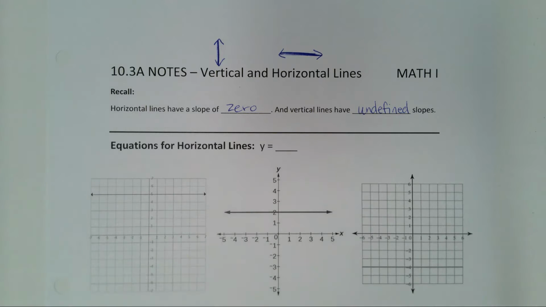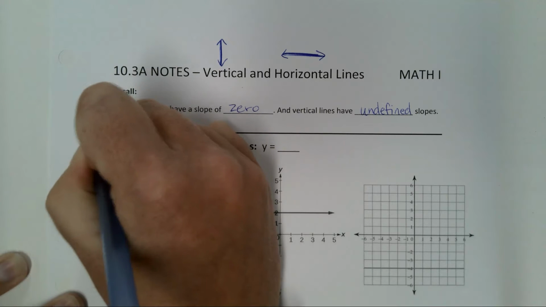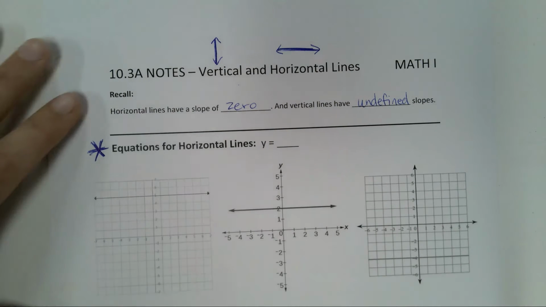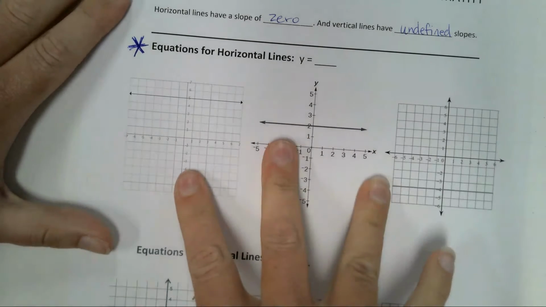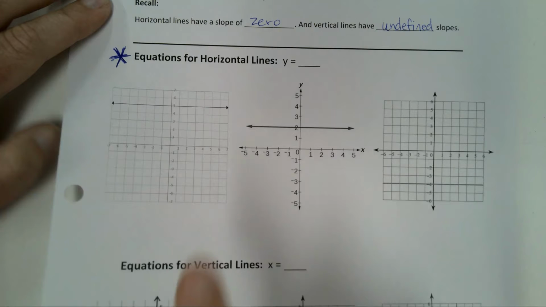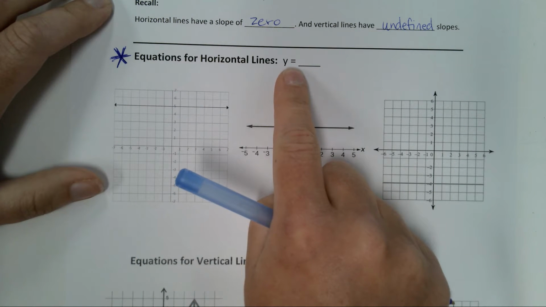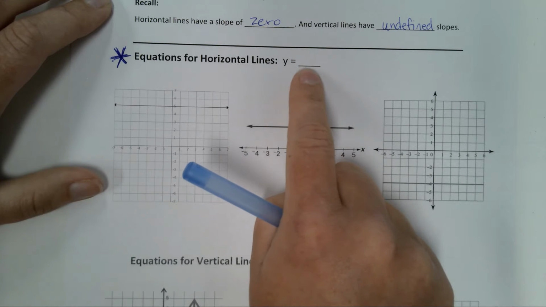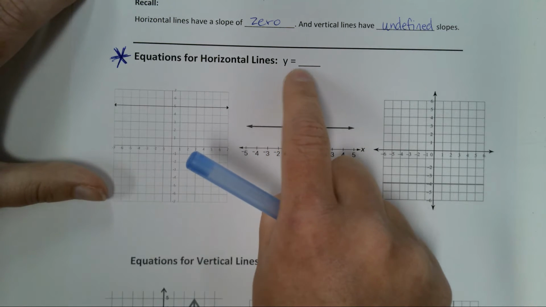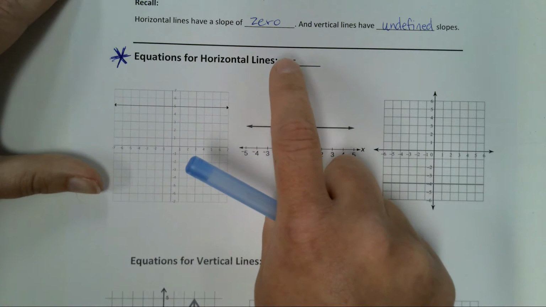Today we're going to talk about the actual equation. Y'all, this is so easy. There's really not a whole lot I can do with this, which is why I only have 3 examples for this and then 3 examples for the bottom. The equation for a horizontal line always starts with y equals, and then some number goes right here. Y equals 2, y equals 8, y equals -4, whatever, but it's going to be y equals and then a number.